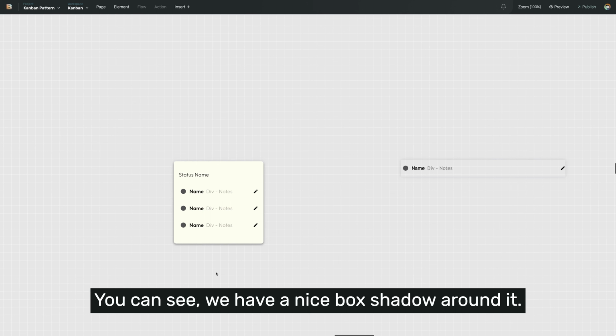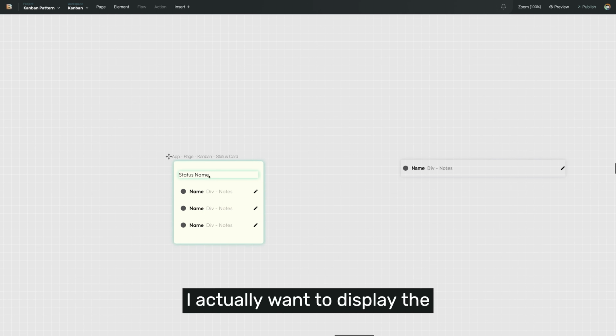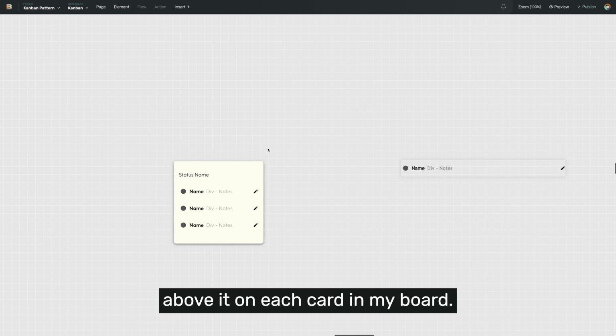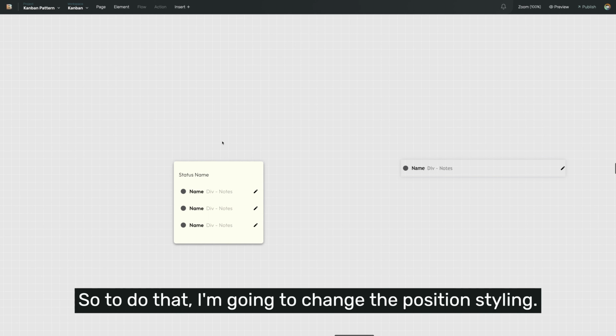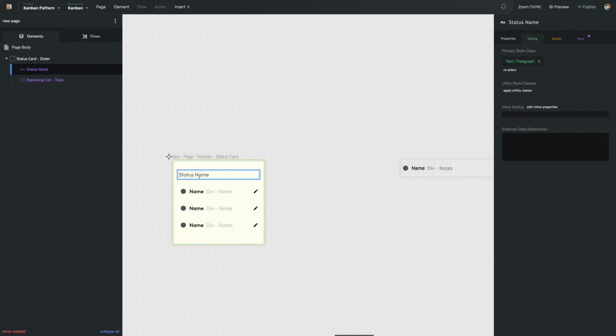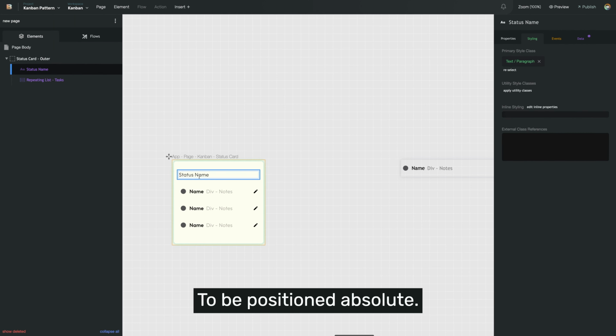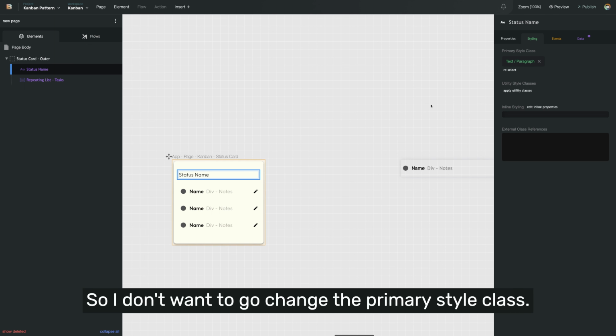For the status name, I actually want to display the status name outside of the outer card. So I want it to display up here above it on each card in my board. So to do that, I'm going to change the position styling of the status name to be position absolute. Now I only want that to apply to this one text paragraph element. So I don't want to go change the primary style class.